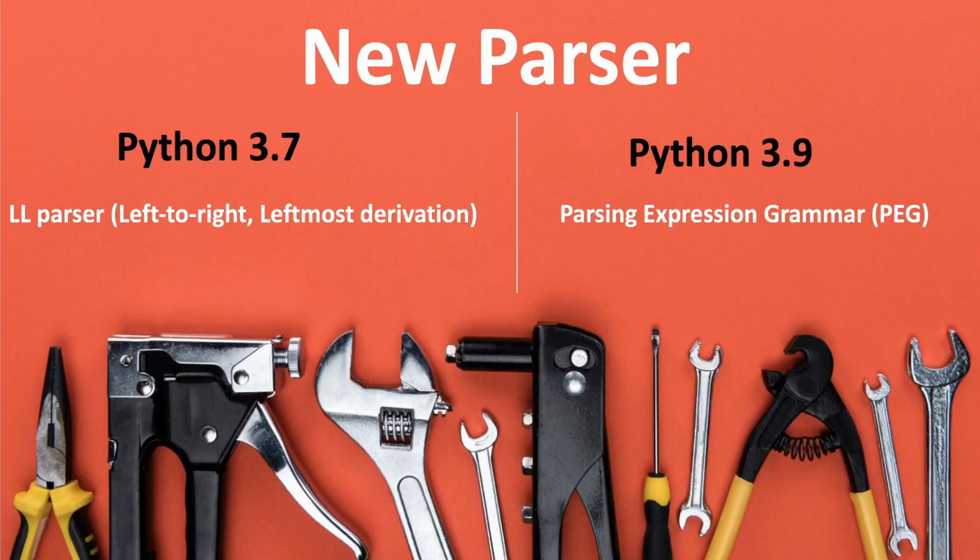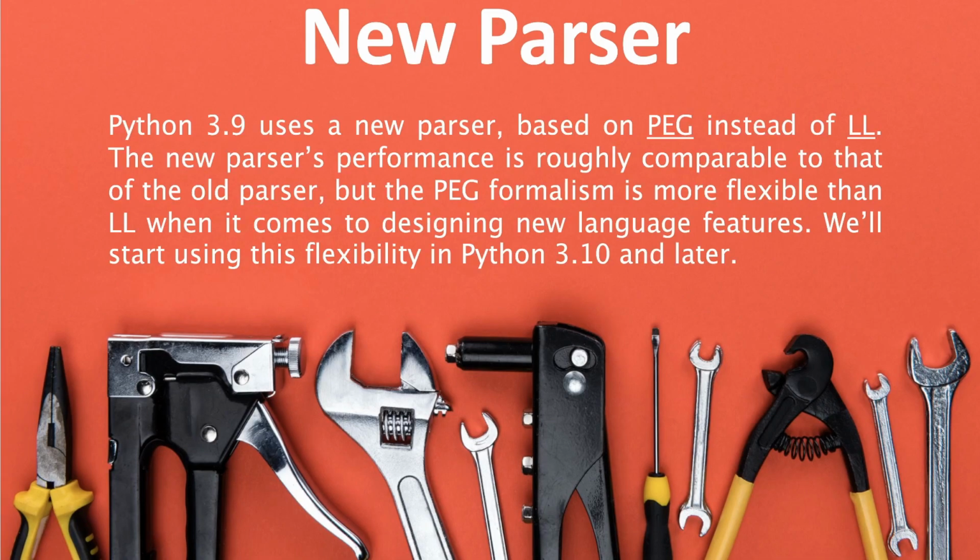The next update in Python 3.9 is that we now have the PEG parser, which stands for parsing expression grammar, instead of the LL parser, which was used in earlier versions. What do the Python people say? Python 3.9 uses a new parser based on PEG instead of LL. The new parser's performance is roughly comparable to that of the older parser, but PEG is more flexible than LL when it comes to designing new language features. We will start using this flexibility in Python 3.10 and later, which means the execution and performance of Python will be very much improved.